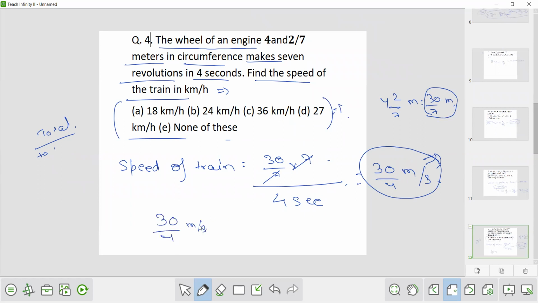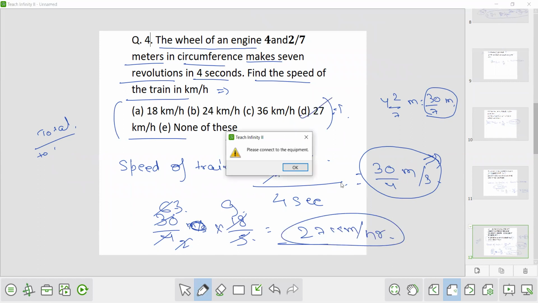So when you are converting meter per second to kilometer per hour, what you do? You multiply it by 18 by 5. So 5 6 times it got cancelled. This 3 and this 2, then 2 9, 9 into 3, that is 27 kilometer per hour. So option number D is the correct answer.